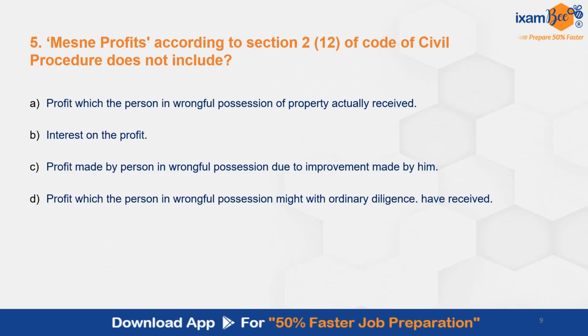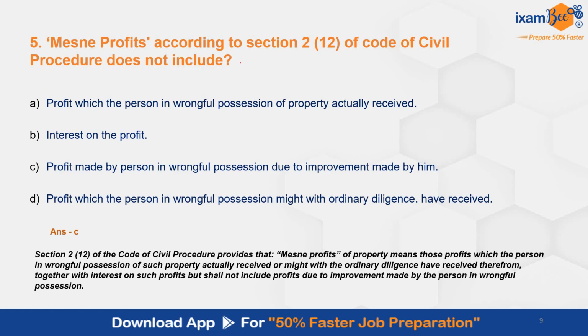Question number 5. Mesne profits according to section 2 subsection 12 of CPC does not include. The correct answer here is C. Profit made by a person in wrongful possession due to improvement made by him. Mesne profits does not include profit made in wrongful possession due to improvements. All the other things are included in mesne profits.